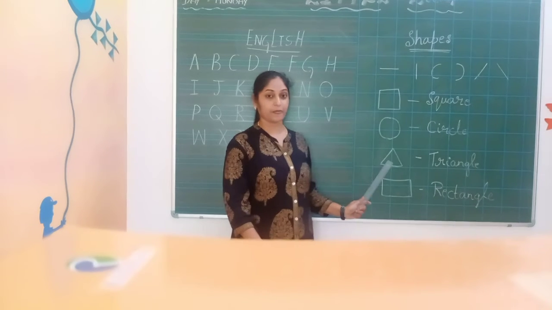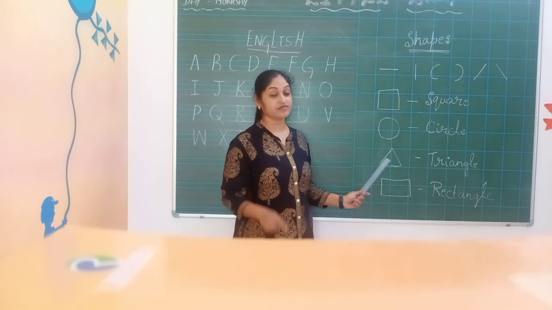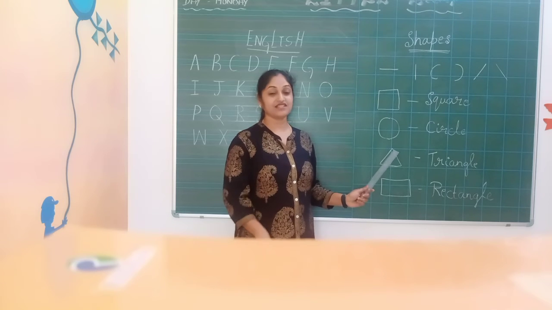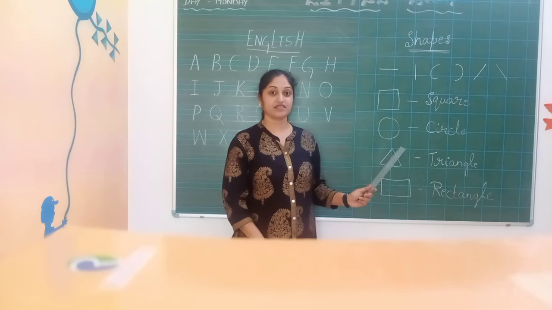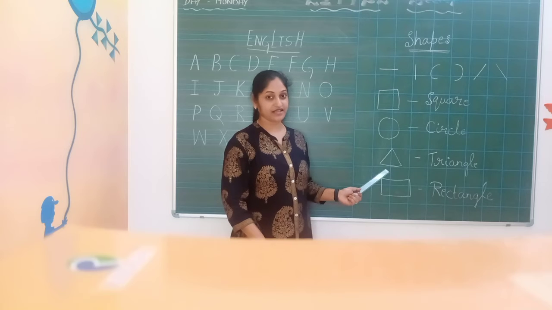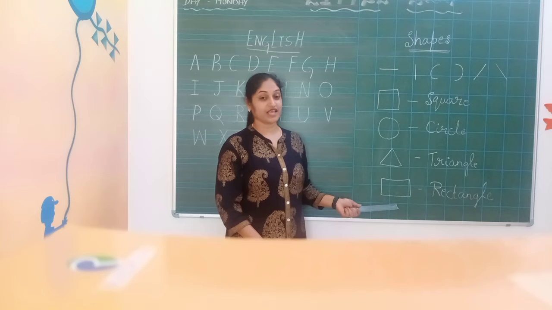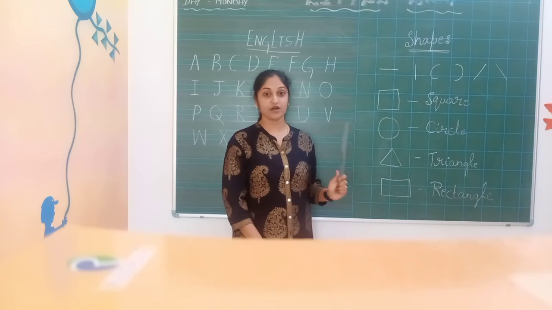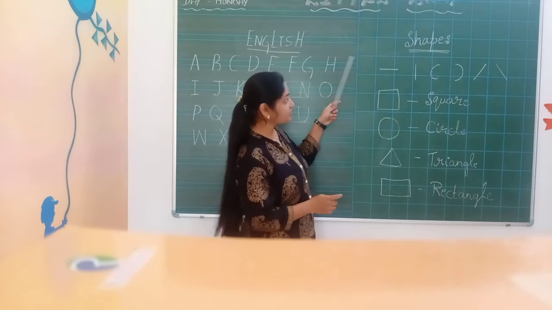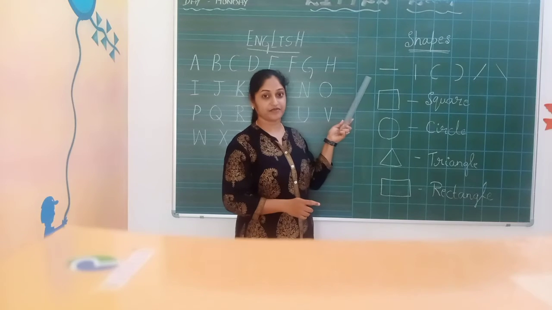Very good. Triangle shape. Where do you see this triangle shape mostly? In a cut piece of pizza. Yes, no children? Another one, the birthday cap. Then the cone of the ice cream. These are all triangles. Rectangle. Every day you use your mobile phone. It is a rectangle. Then the blackboard where the ma'am is writing is also a rectangle.